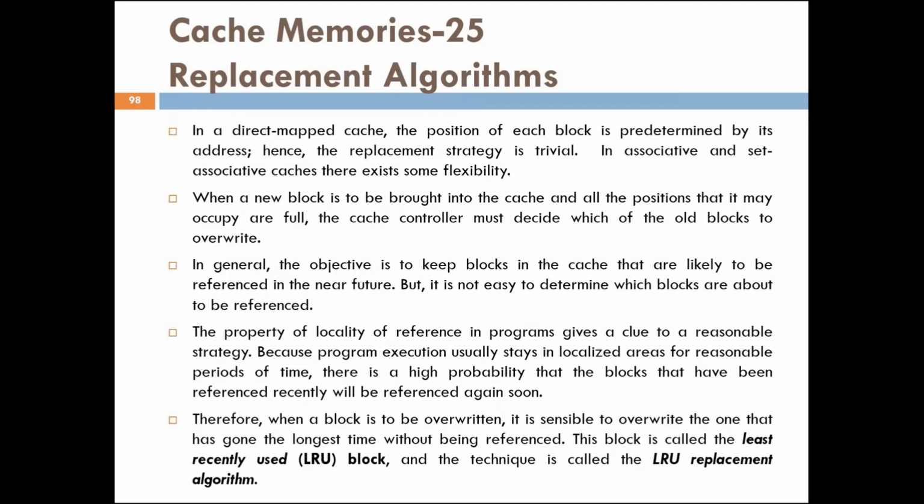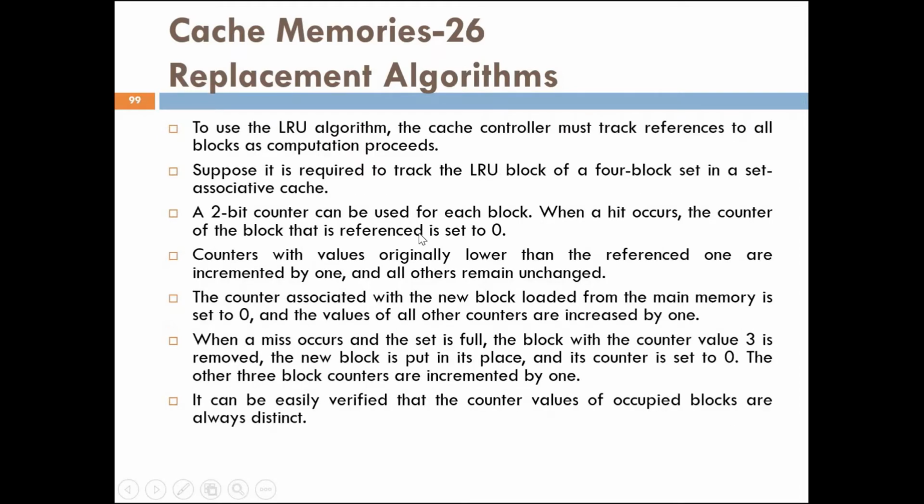So let's see how the LRU replacement algorithm works. To use the LRU algorithm, the cache controller must track references to all blocks as computation proceeds. Suppose it is required to trace the LRU block for a 4-block set in a set associative cache. A 2-bit counter can be used for each block, because for 4 blocks I need 2 bits to identify each block.